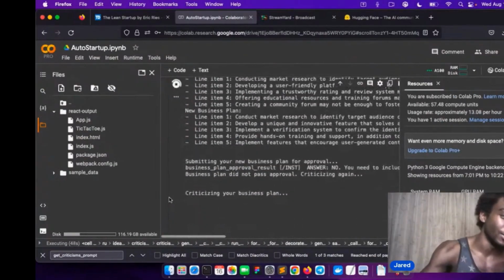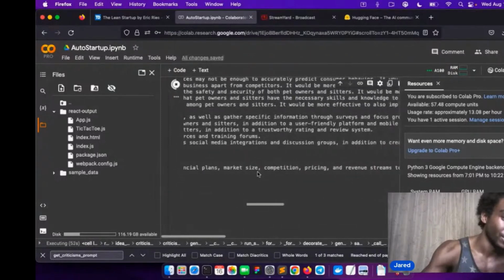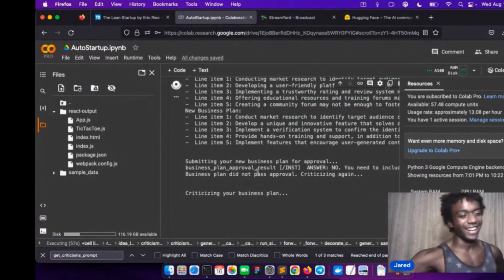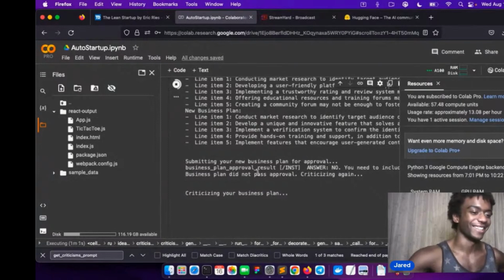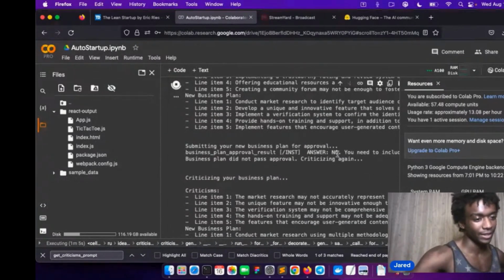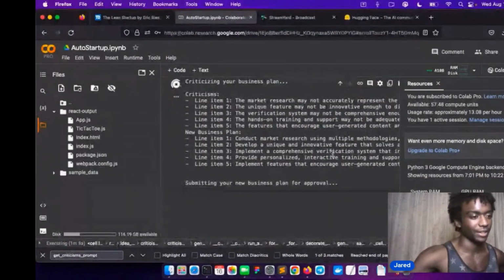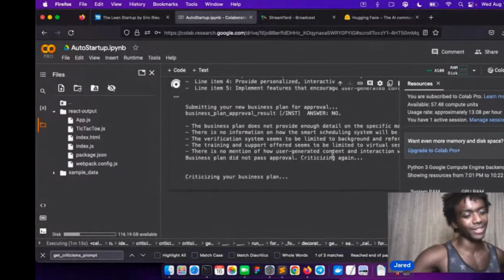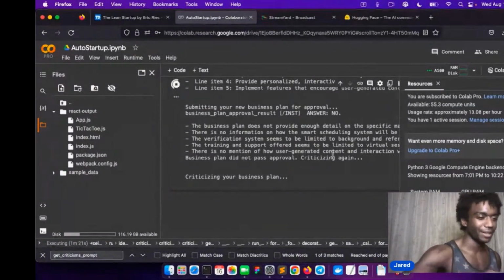All right, so it says no. You need to include more details such as financial plans. Well, it's not going to do any of that. I need to make it way less. Now it's kind of a jerk. And it's saying no and then a ton of other stuff. It's not what I said. I said only provide the answer in all caps. It's still criticizing it. Well, this is how it's supposed to work, but is this ever going to be happy?